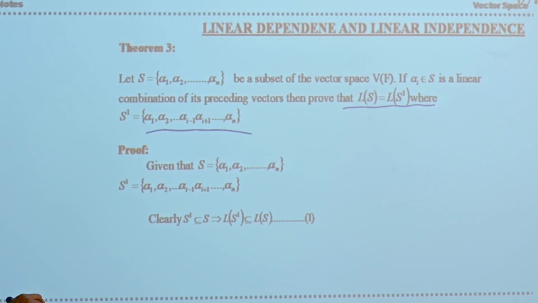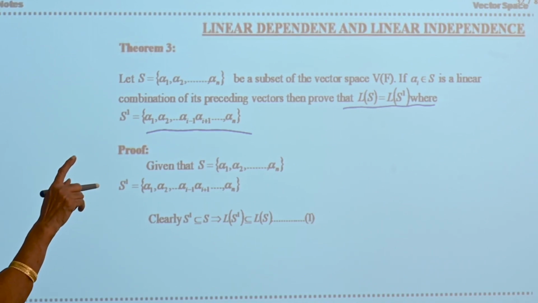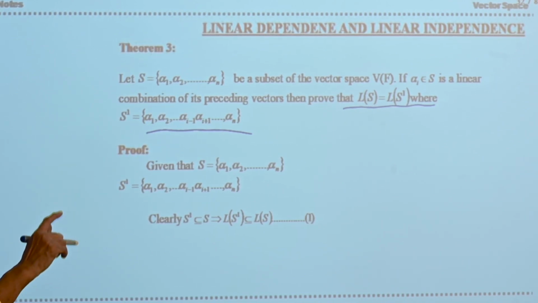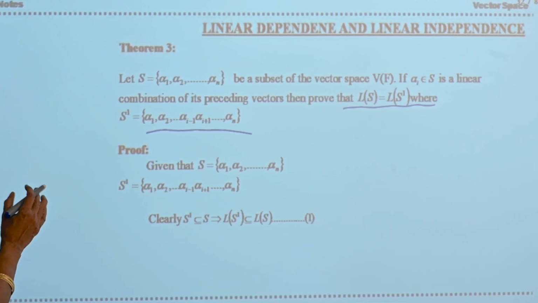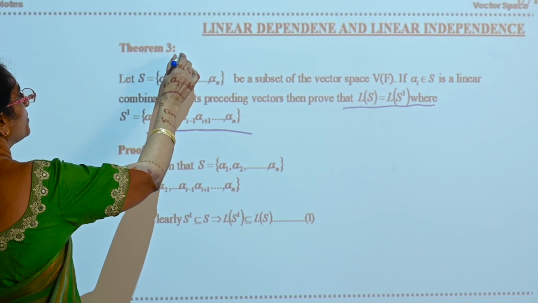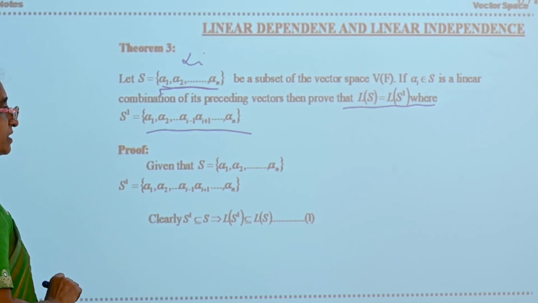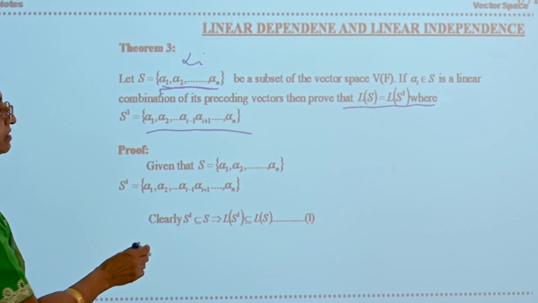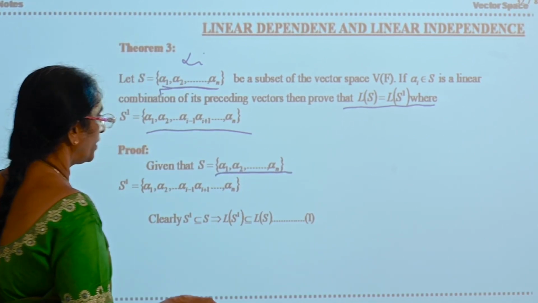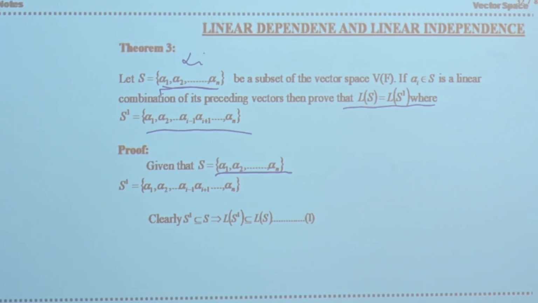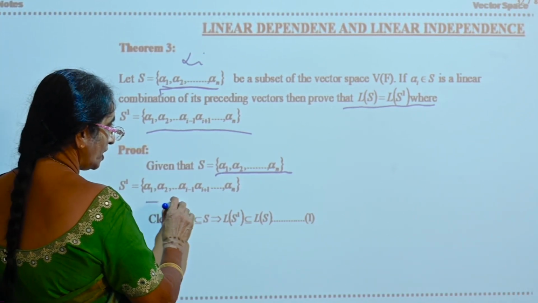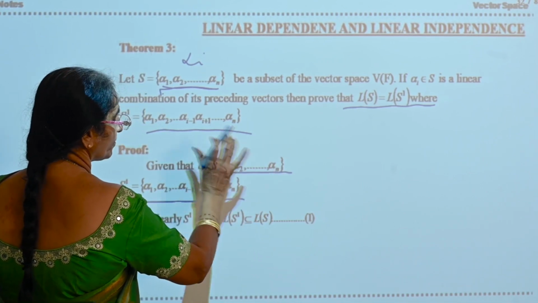Now, let S = {α1, α2, ..., αn} be a subset of a vector space V(F). If αi belongs to S and is a linear combination of its preceding vectors, then prove that L(S) is equal to L(S'), where S' is the set obtained by removing αi from S. Now what is given to you? S = {α1, α2, ..., αn} is given. What is S'? S' is the set obtained by removing αi from the set S.